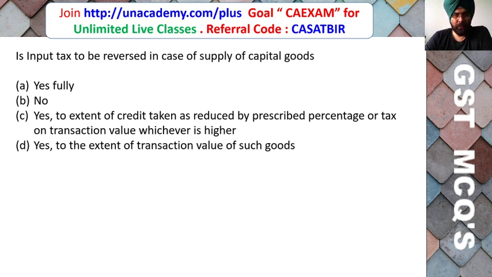Is input tax to be reversed in case of supply of capital goods? Yes, fully. No, yes, to the extent of credit taken as reduced by the prescribed percentage or tax on transaction value, whichever is higher. Yes, to the extent of transaction value of such goods.